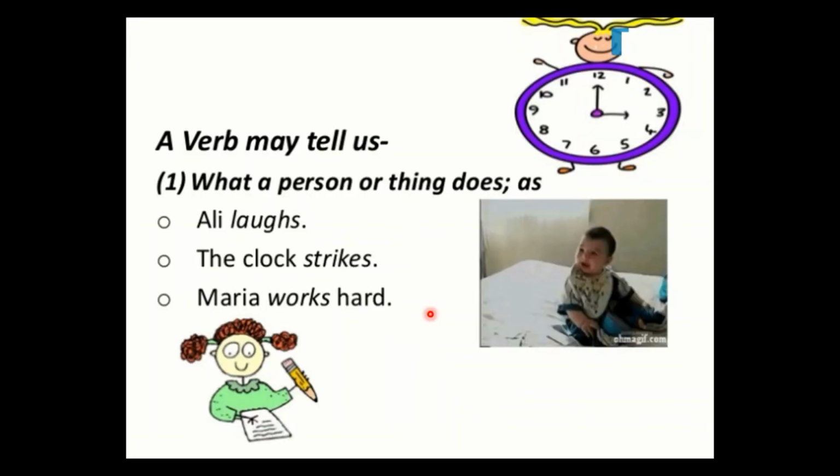A verb can tell us what a person or thing does. For example, in these sentences, see this: laughs is a verb. Ali laughs. The clock strikes. Maria works hard. So here these are the verbs: laughs, strikes, works.